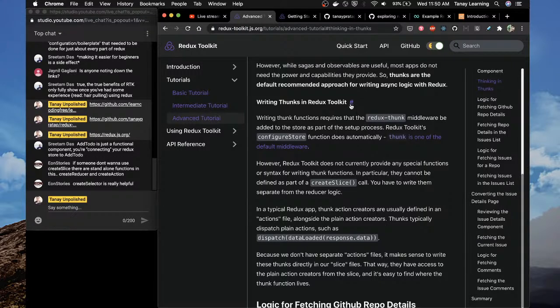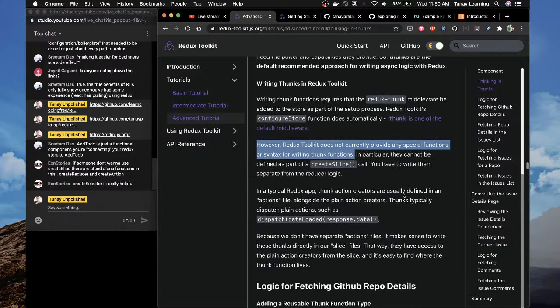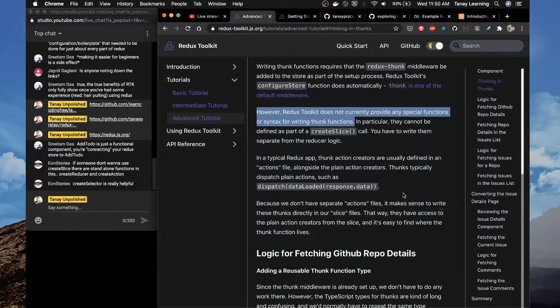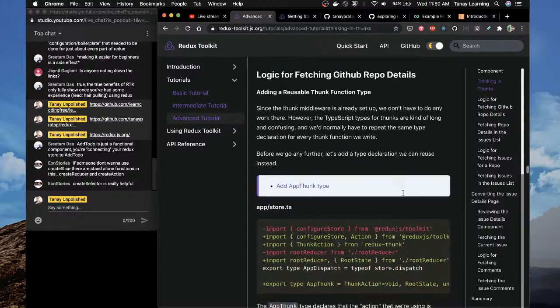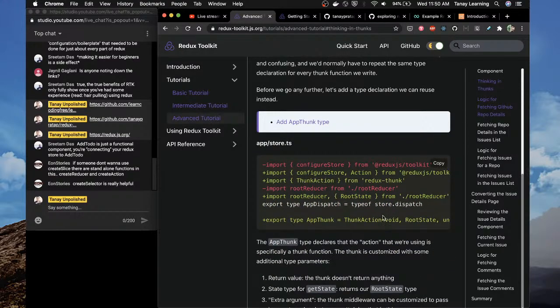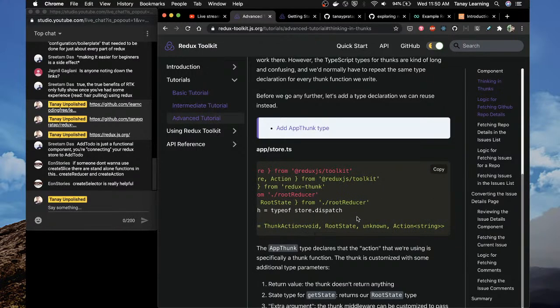Oh, so in thunks we have a toolkit. Okay, good. This is nice. To add any special function, lol. What is the point? In particular, they cannot be defined as part of the create slice call. You have to write them separate from the reducer logic. Nice, very nice. Thank you so much. Thunk action. Oh, so now TypeScript has also come inside.